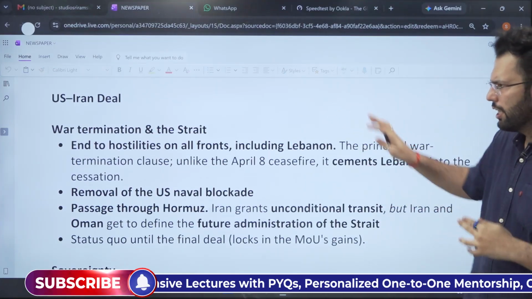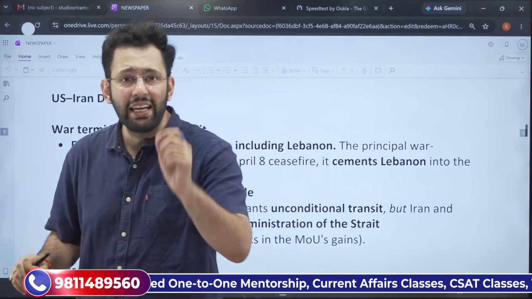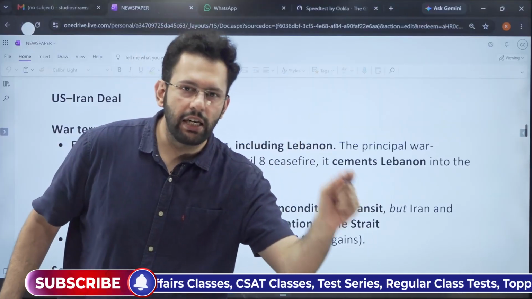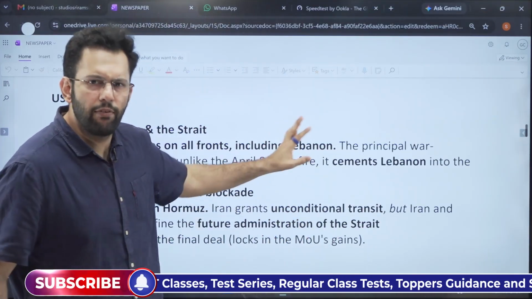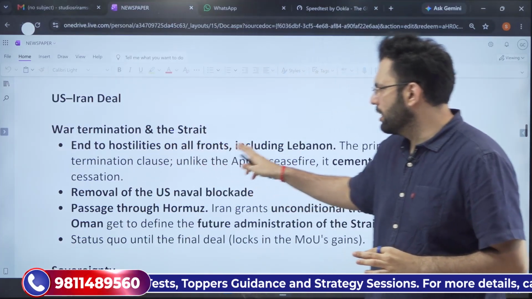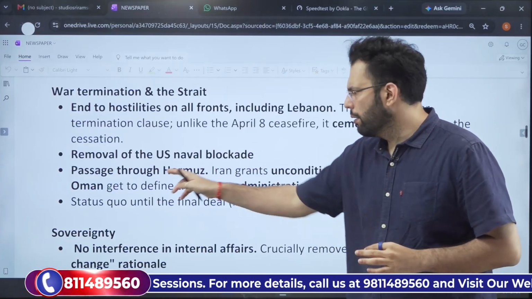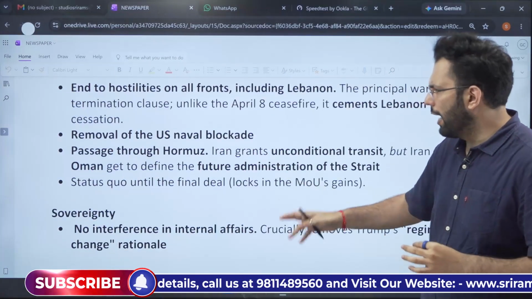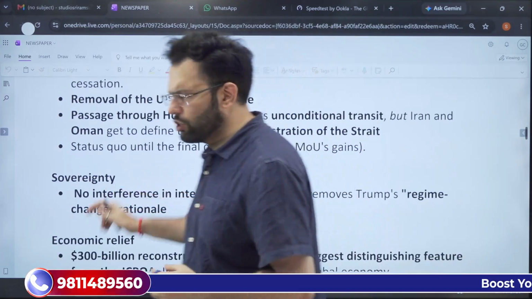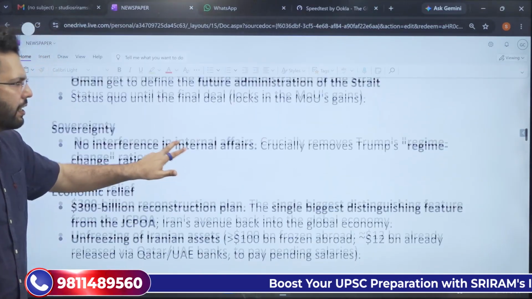What is the US-Iran deal talking about? War termination, end of hostilities on all fronts, including Lebanon. So this is where the deal might not hold because Israel is continuously attacking Lebanon. The deal was also signed in Switzerland. So the firmness to end hostilities on all fronts, including Lebanon, removal of US naval blockade, passage through the Hormuz Strait, and Iran will also remove any kind of blockade that is there. Sovereignty: Iran has made sure that there will be no interference in the internal affairs.